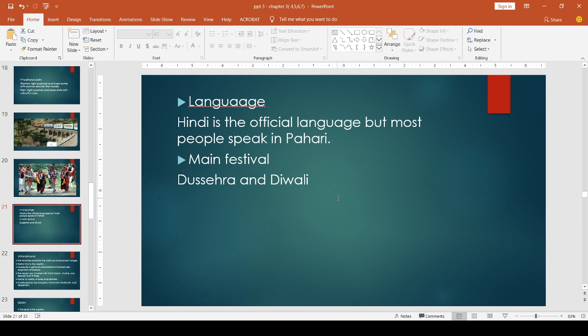Clear? These are the features of these two states, Jammu and Kashmir and Himachal Pradesh. So today we discussed life in the northern mountains in these two states. So please read this portion.